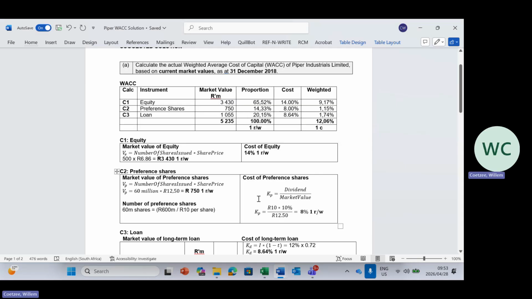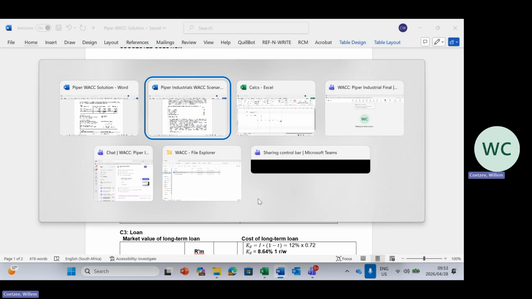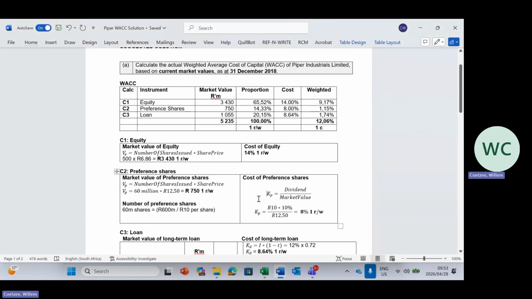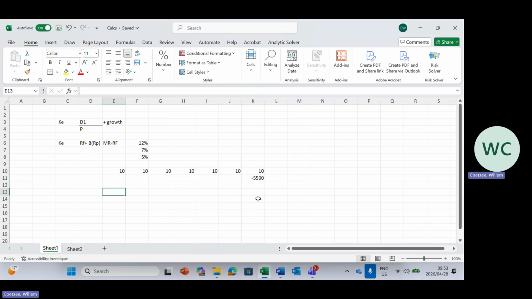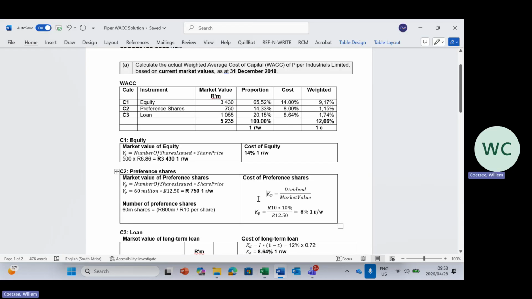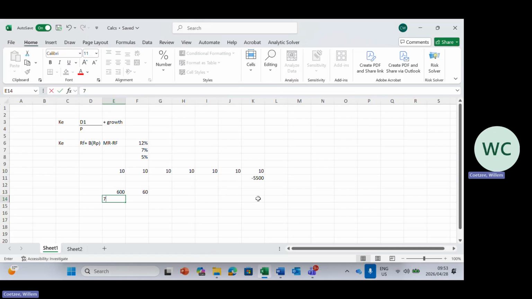Quite interesting. We are paying 10% of that 600 million. So you can do it on a global basis. Meaning global, all of the shares together, there's 600. We pay 600 times 0.1. We pay 60. Okay. 60 million worth of dividends that we pay out. Okay. The market value is 750.